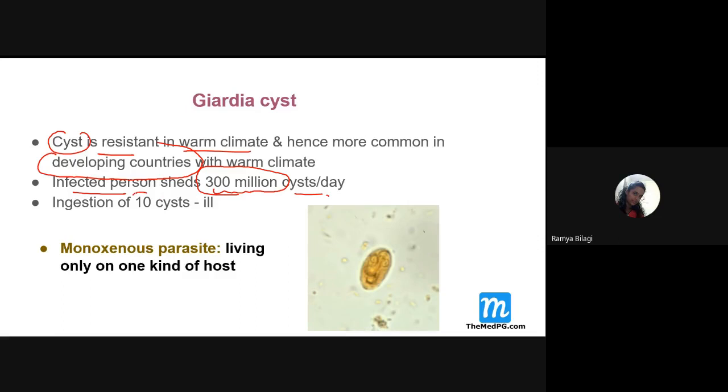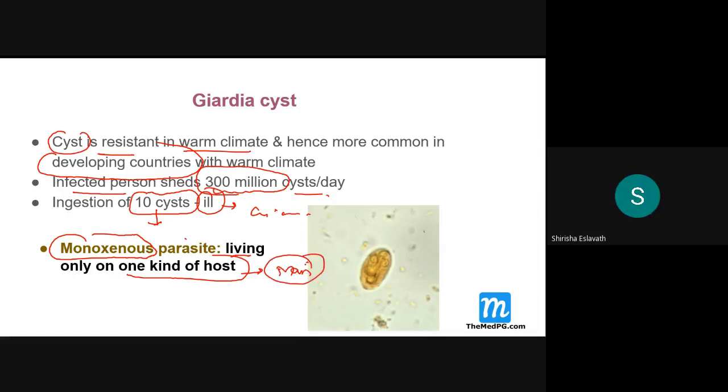If the person ingests 10 cysts, it is enough. The person will become ill, causing giardiasis. And very important is that Giardia lamblia is a monogenetic parasite, that is, it lives only in one kind of host. Who is that host? Man.